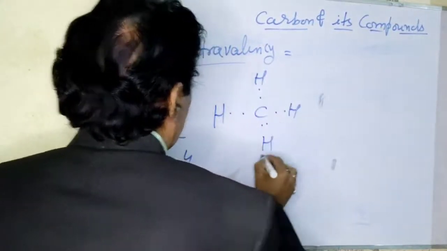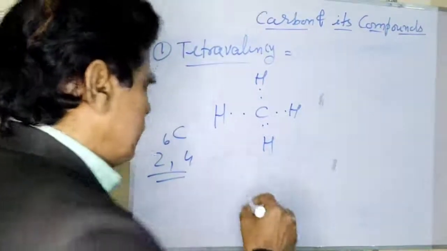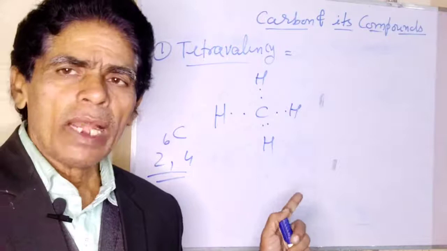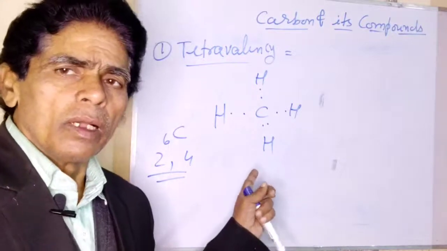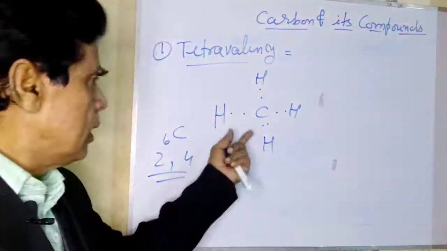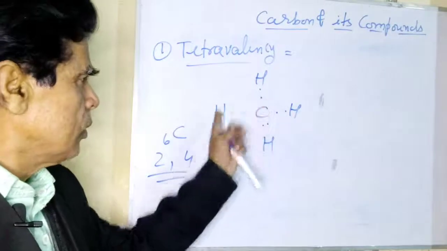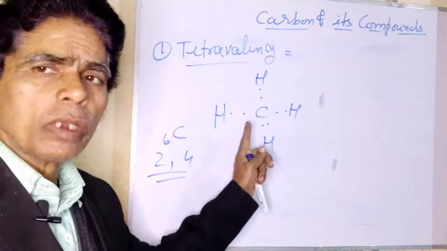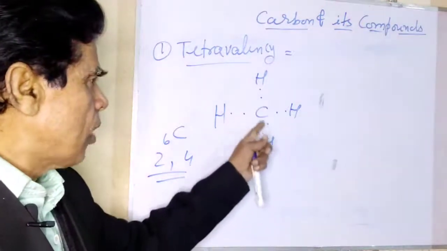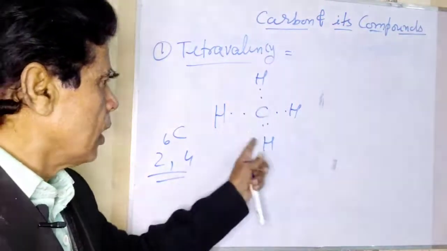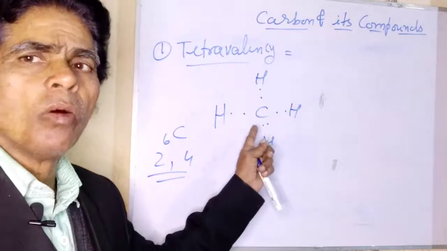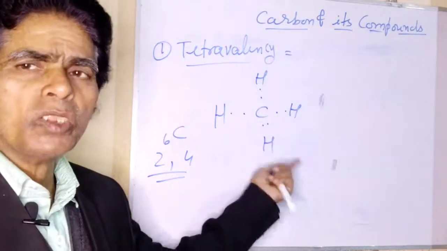Each of the valence electrons of the carbon atom shares itself with 4 different hydrogen atoms separately and forms 4 single covalent bonds, forming a covalent compound, that is methane.